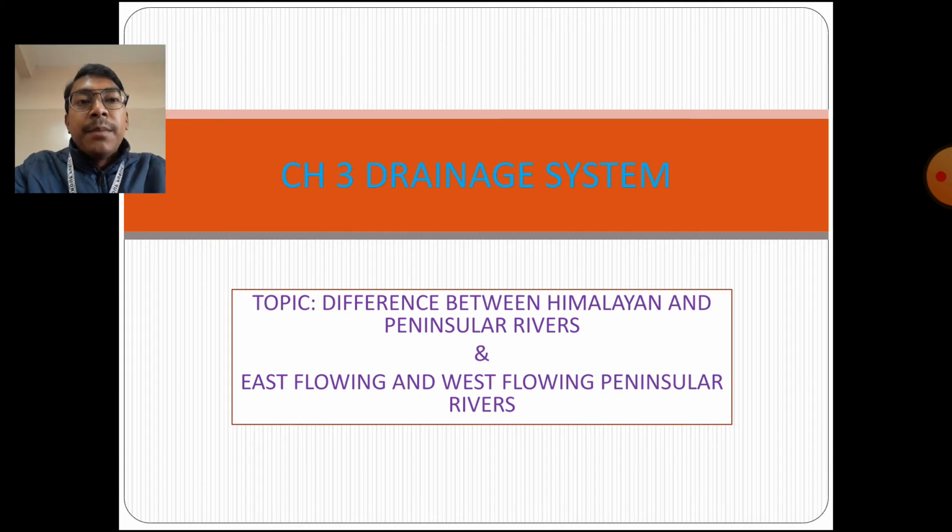The peninsular rivers are again divided into two categories: the east flowing peninsular rivers and the west flowing peninsular rivers. So we need to study the differences between these as well. Today my discussion will mainly focus on the differences between the Himalayan and the peninsular rivers, and the differences between the east flowing and the west flowing peninsular rivers of India. Let us start first with the differences between Himalayan and peninsular rivers.